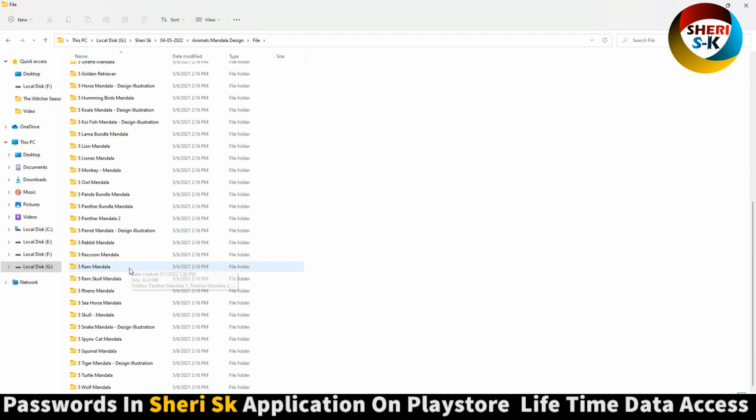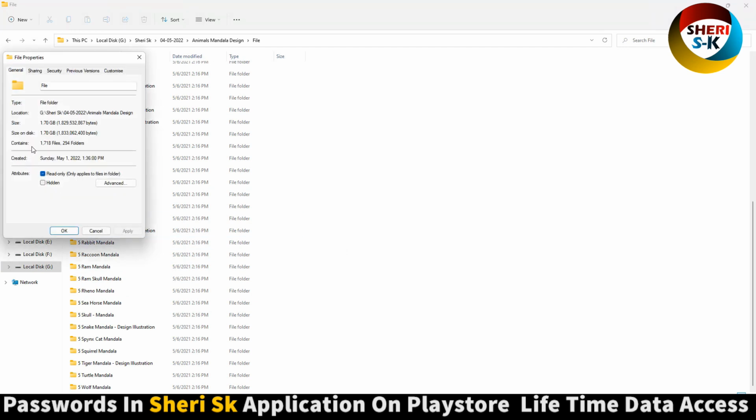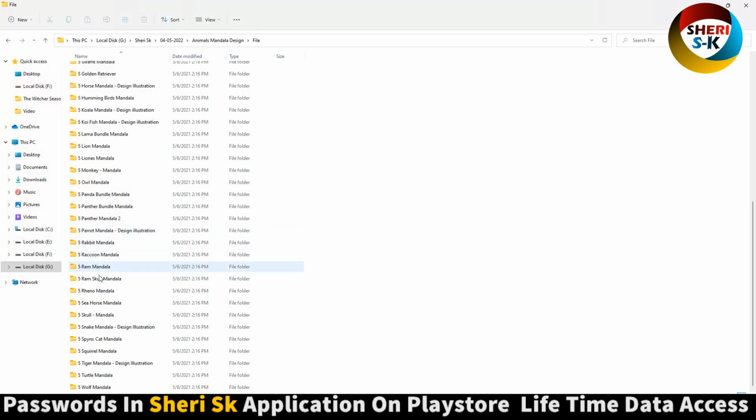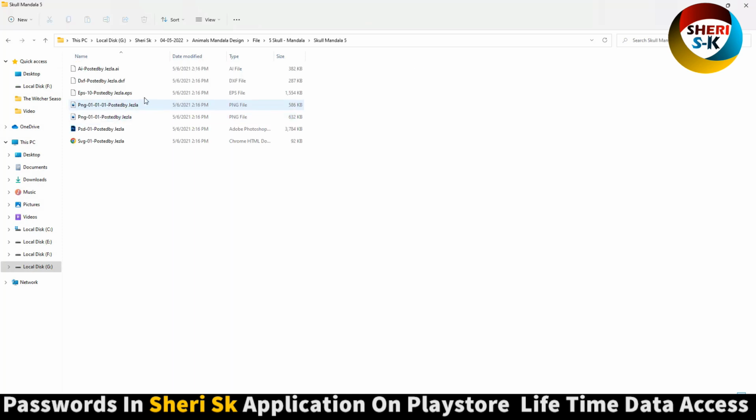The main file is here, and the total is 1718 files in 294 folders. Okay, so you can edit in any software like Adobe Illustrator, XD, or Photoshop.